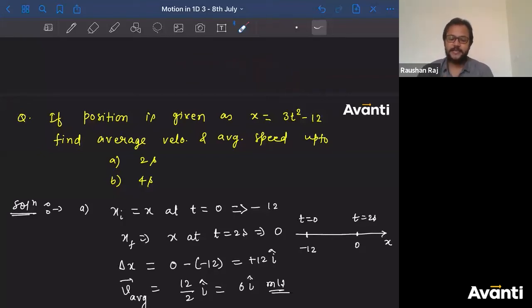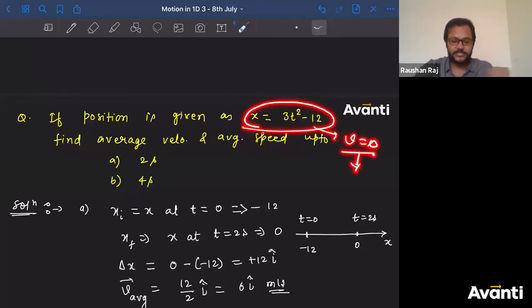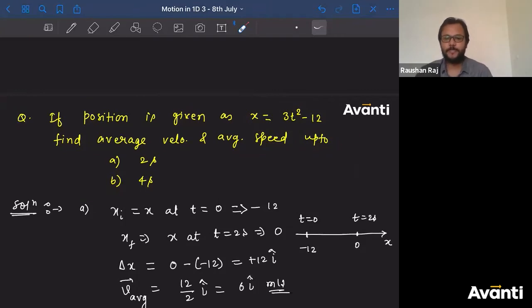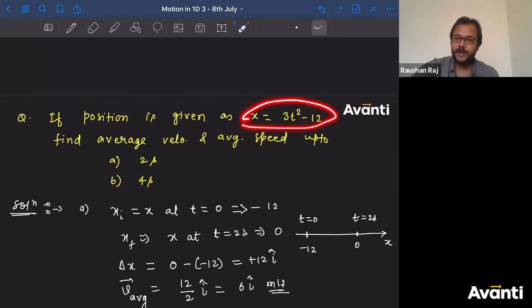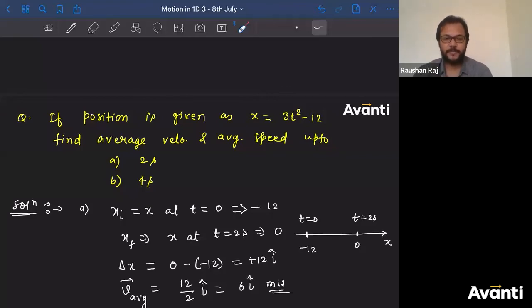So can I say, if I get to know that somewhere if velocity comes as 0, that means this is the point, this is the time where the particle is changing its direction. If I get somehow that velocity becomes 0 at any instant, I will say for sure that at that point, at that time, the particle has reversed its direction.